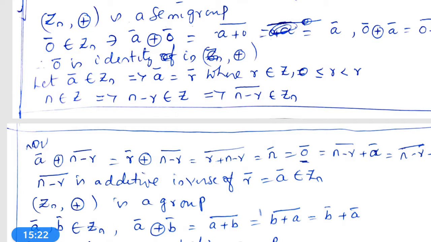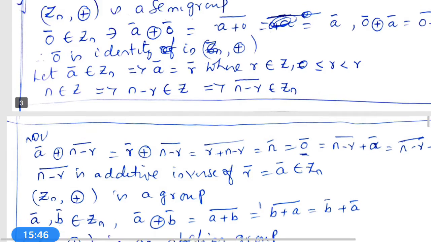N belongs to Z implies N minus R belongs to Z, which implies bar N minus R belongs to Zn. R belongs to Z implies R bar belongs to Zn. Therefore, N belongs to Zn implies N minus R belongs to Z implies bar N minus R belongs to Zn.